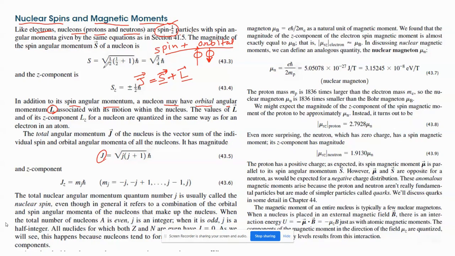We don't have any derivation of how it comes and all. Just remember that they have spin because of their motion. One motion is spin, the other is orbit. Okay. So the total angular momentum of the nucleus is the vector sum of individual spin and orbital angular momentum, and it has a formula: square root of j(j plus 1) h cross. Due to this